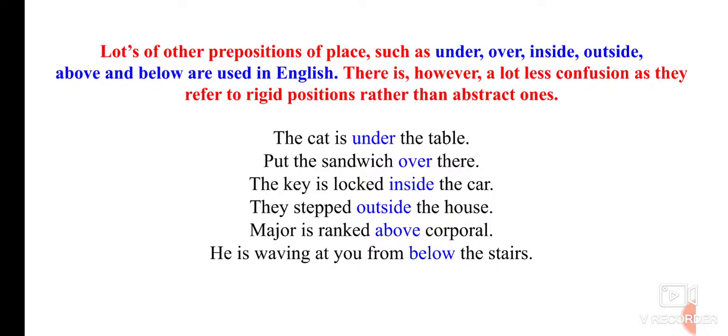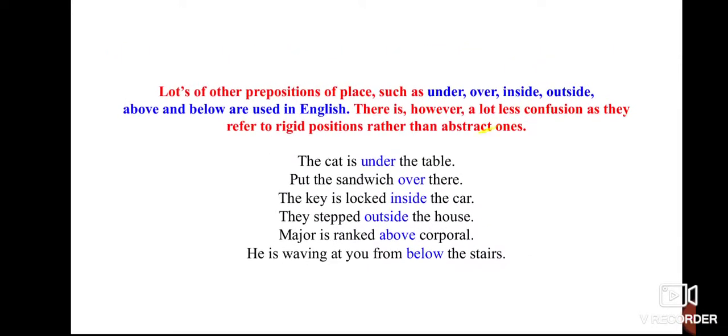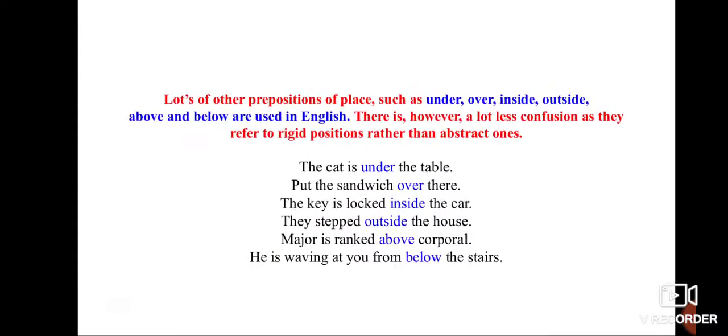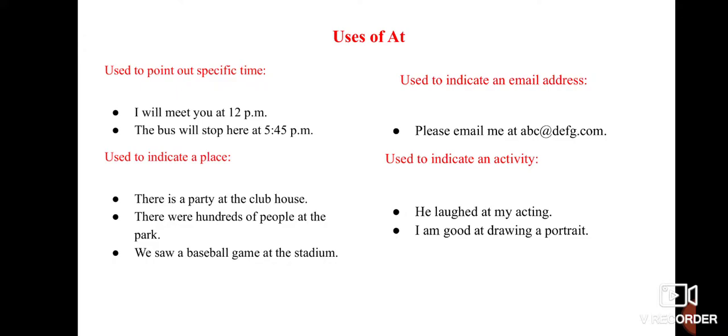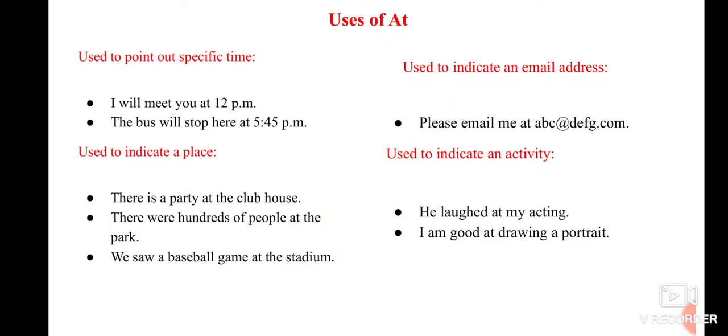So these are also used to indicate all about your prepositions, right? Hopefully you are getting the things now. Okay, let us see some more examples where to use at. Uses of at: it is used to point out some specific time, as I've told you. See more examples. I will meet you at 12 p.m. The bus will stop here at 5:45 p.m.